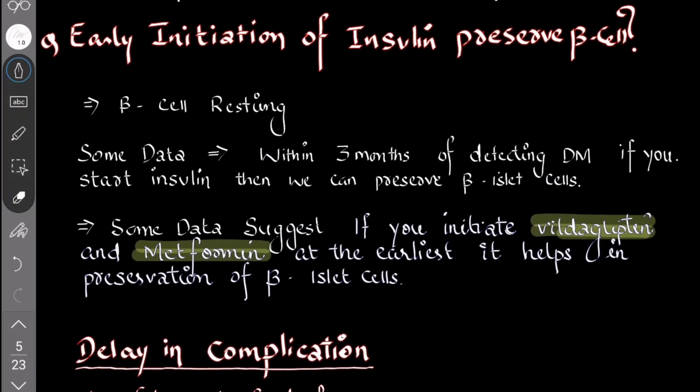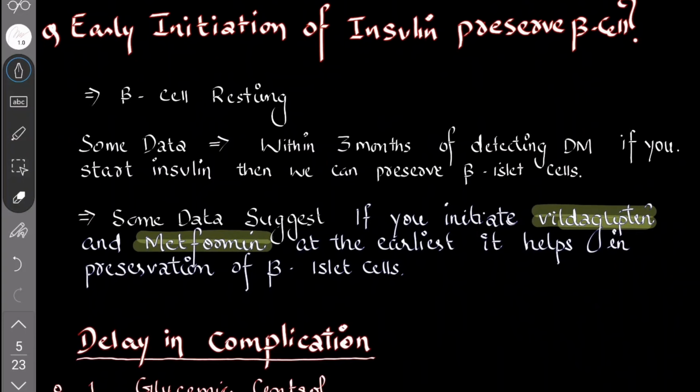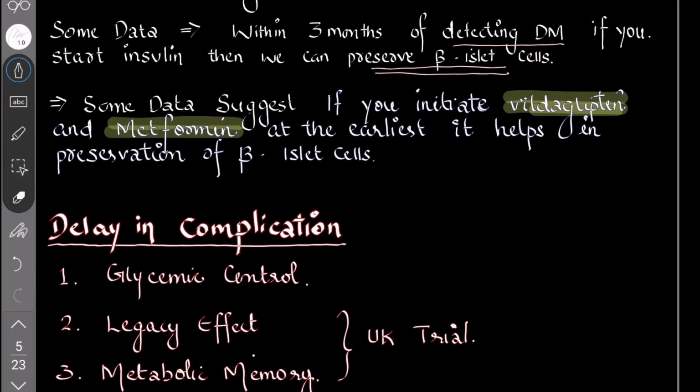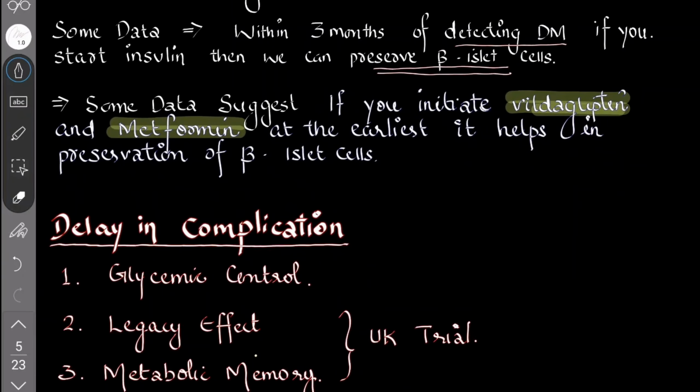Let me tell you that there are questions arising, whether early initiation of insulin preserves beta cells. These are the questions arising these days. You know that the beta cells are producing insulin. Whether to give rest to the beta cells, resting the beta cells. Some data suggests that within 3 months of detecting diabetes, if you start insulin, then we can preserve the beta cells. Mostly 80 to 90% of beta cells we can preserve. These are studies. Some data also suggests that if you start vildagliptin and metformin, these are actually insulin sensitizers, at the earliest, it will help in preservation of beta cells. Very important. Okay. These are data suggesting, these are studies.